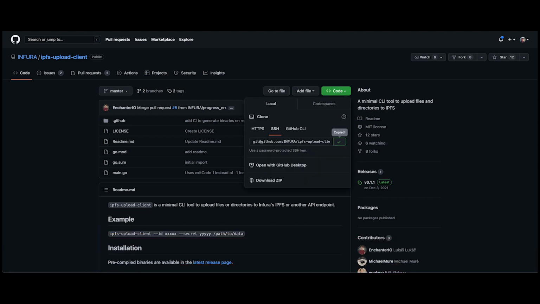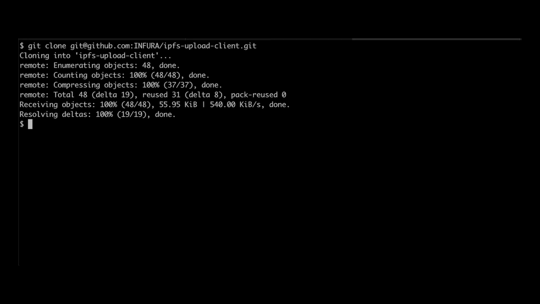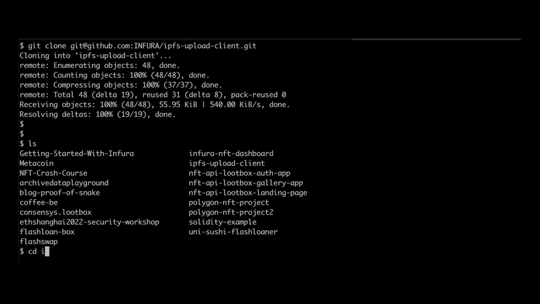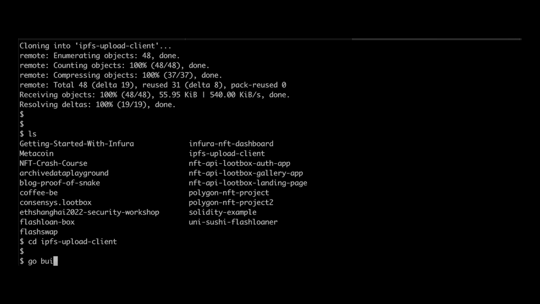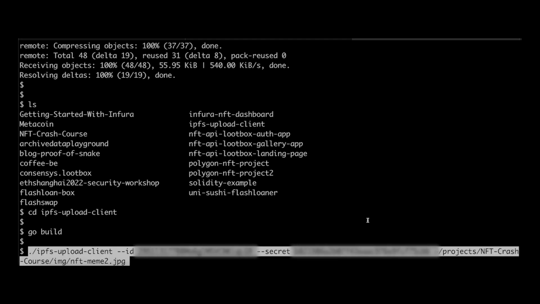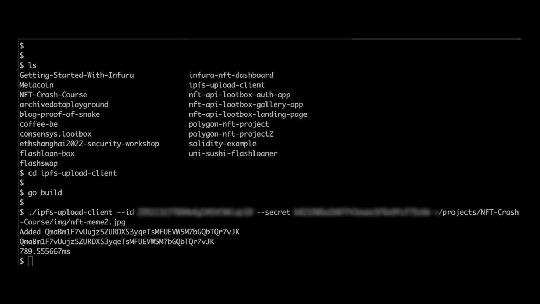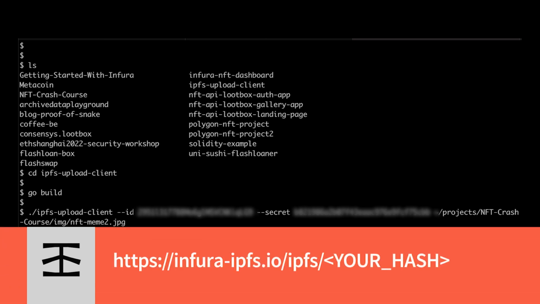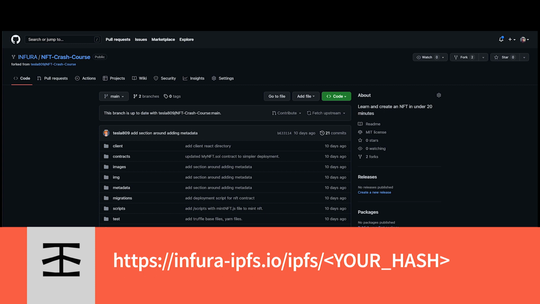So first, let's git clone the project locally, and then cd into that project. Then let's build the project. Next, we call the IPFS upload client, passing in 3 arguments: the project ID, the project secret, and the path to the file to be uploaded. We will then get a hash representing the location of the file that we could reference in our NFT metadata. You can access the uploaded image directly using the URL displayed below with your hash value substituted in.